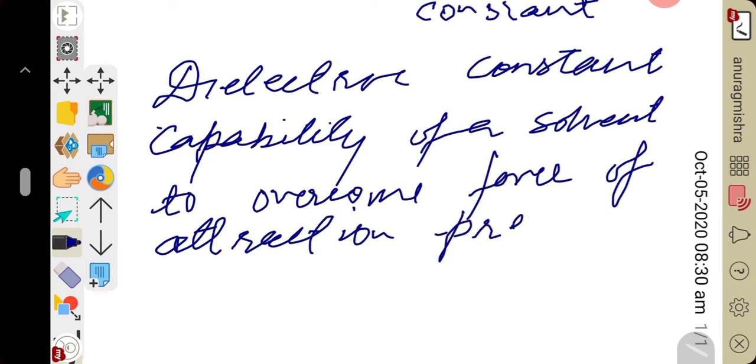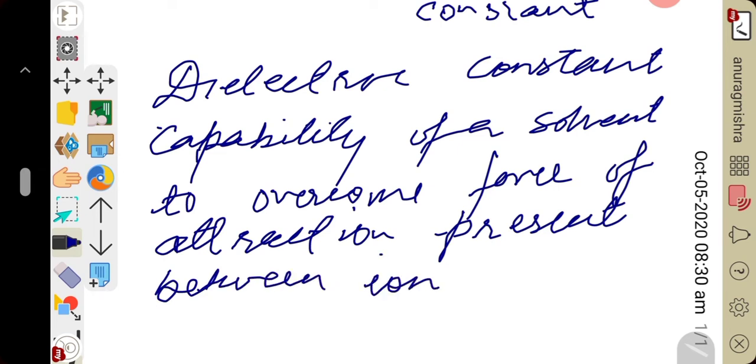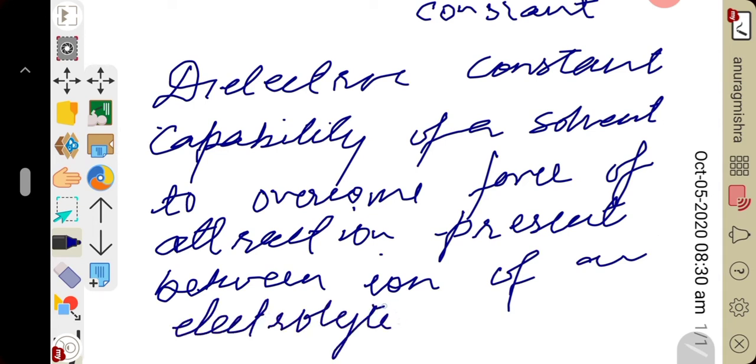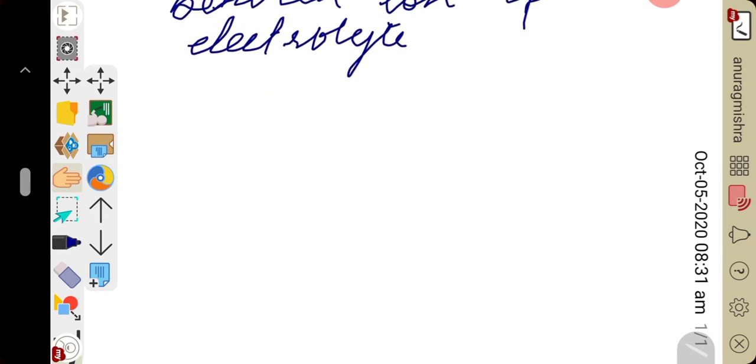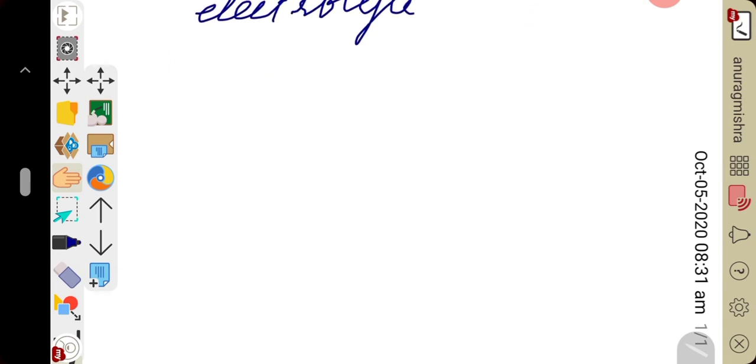What is dielectric constant? Capability of a solvent to overcome the force of attraction present between ions of an electrolyte. So, dielectric constant is the capability of a solvent to overcome the force of attraction present between the ions of an electrolyte. I hope you understood the meaning of dielectric constant.